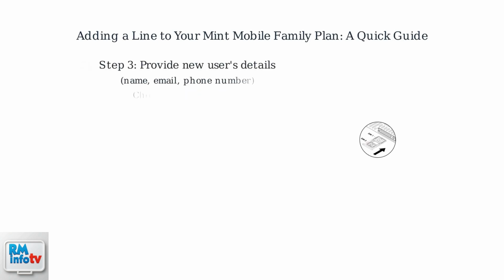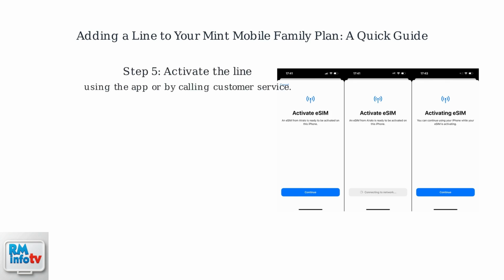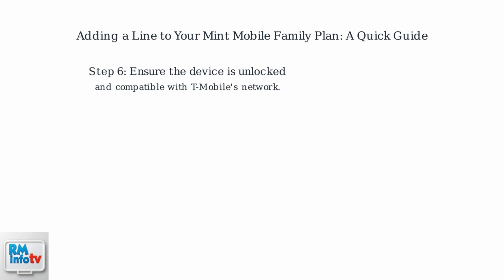Provide the new user's details, like name, email, and phone number, and choose between a physical SIM kit or a digital eSIM. After paying the prorated fee, typically $10 for the first month if added mid-cycle, activate the line using the app or by calling customer service. Ensure the new device is unlocked and compatible with T-Mobile's network. The entire process should take less than 5 minutes.